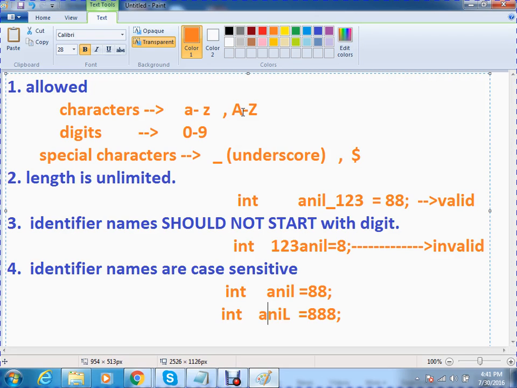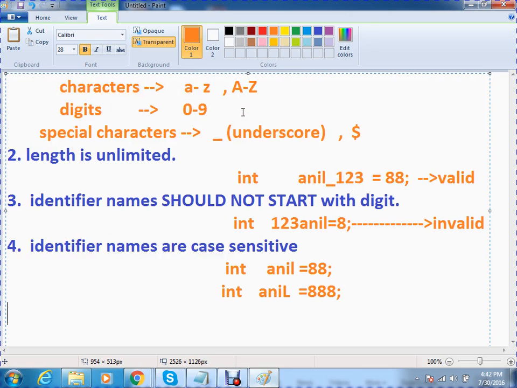Observe. Please make sure. Here it is Anil. Here also it is Anil. The sound is the same, but the physical representation is different. Here it is capital S. Yes or no? The sound is the same, but the physical representation is different. That is called case sensitive. Nothing more than that. Case sensitive means the sound is same, the physical representation is different.